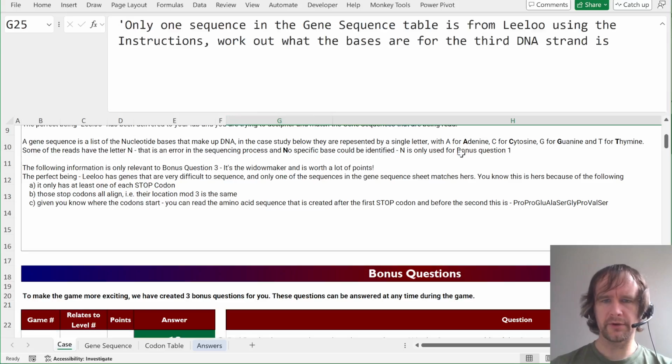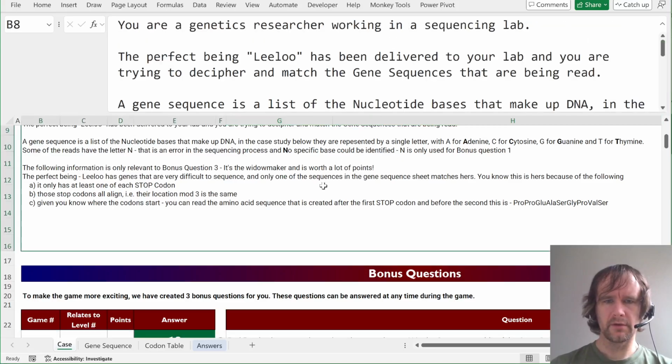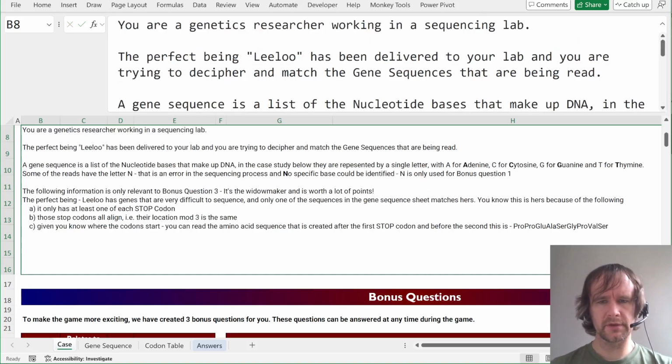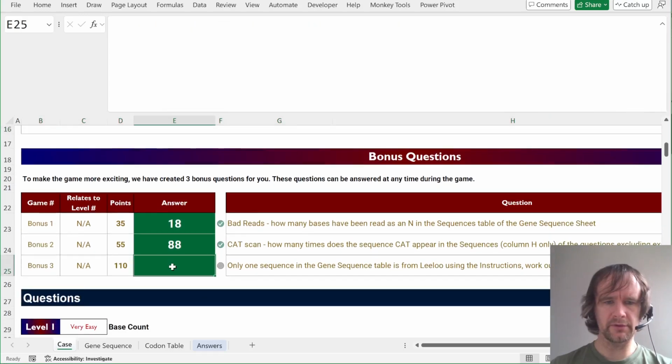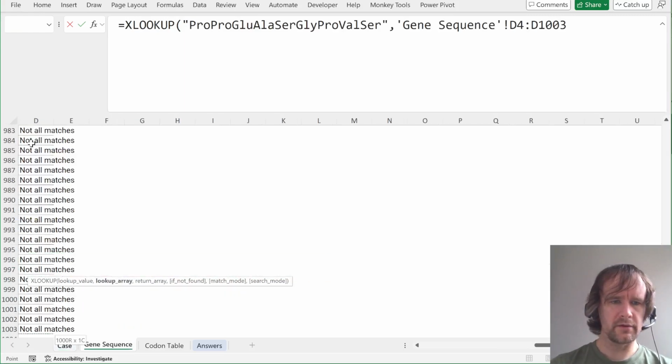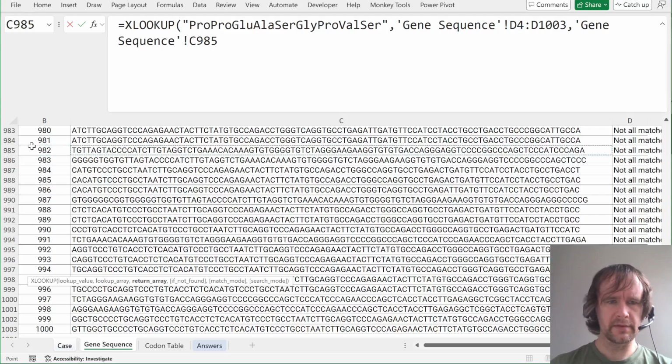And we're interested in this pro glue, etc. Which, yeah, I guess we can just look up. So we want to find the sequence, so we'll XLOOKUP that in here, returning from the sequence.